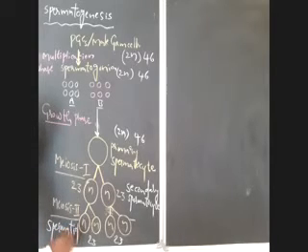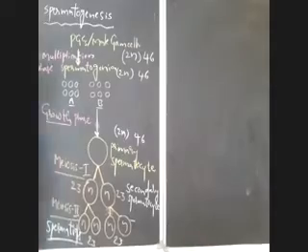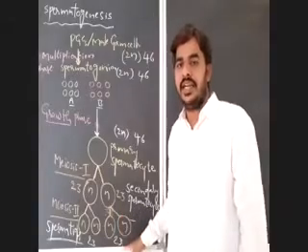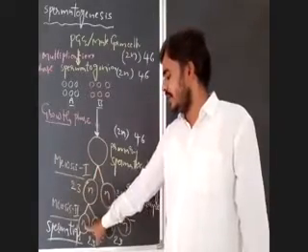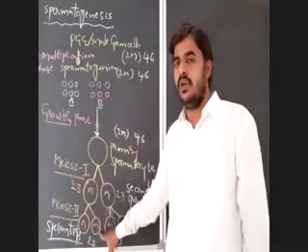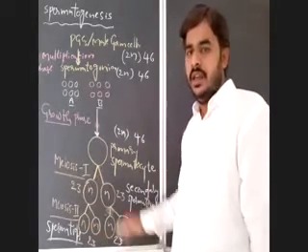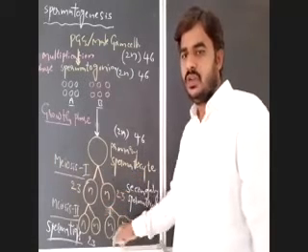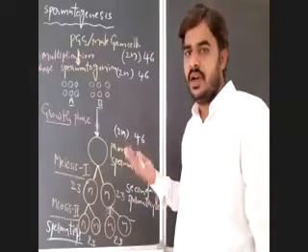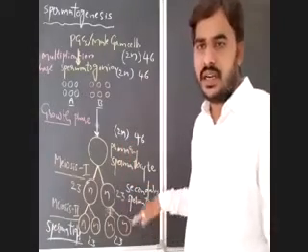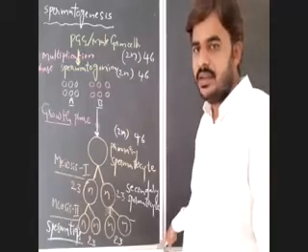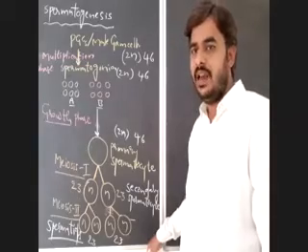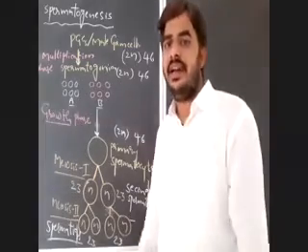How many spermatids are formed by a single secondary spermatocyte? By a single secondary spermatocyte, 2 spermatids are formed. Here, there are 2 secondary spermatocytes, so they undergo meiosis 2, that leads to formation of 4 spermatids. Is it clear? These spermatids which are formed by meiosis 2 are immotile and non-functional.